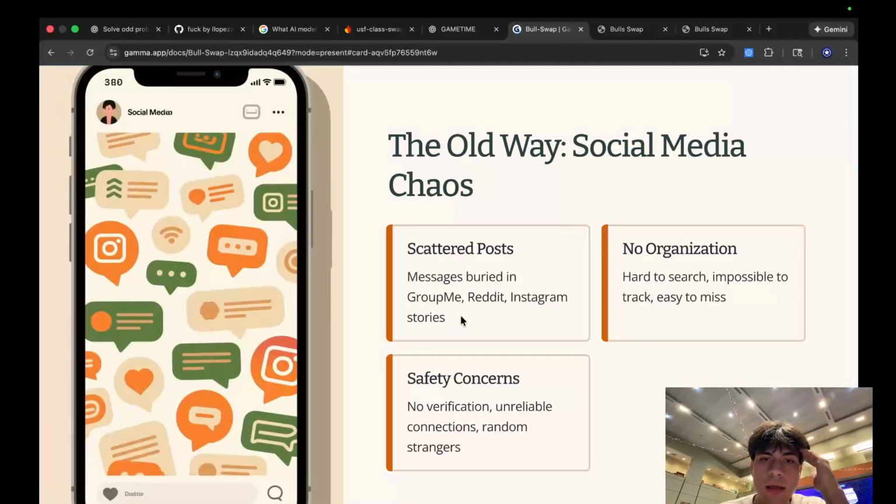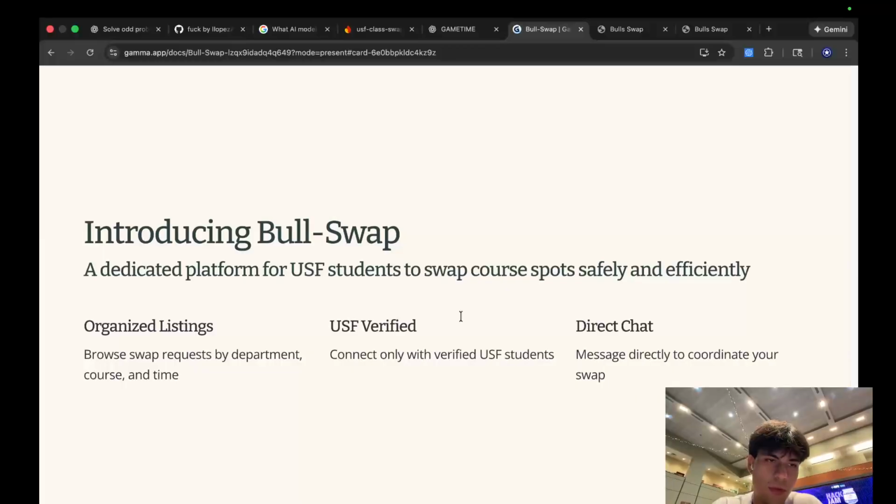Messages were in group, meaning Reddit, Instagram, running 60% of the verification, reliable connections, random strangers. Organization, an organization hard to search, impossible to track, easy to admit. So this is what we do.